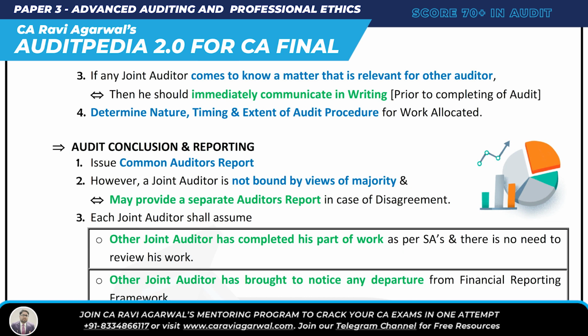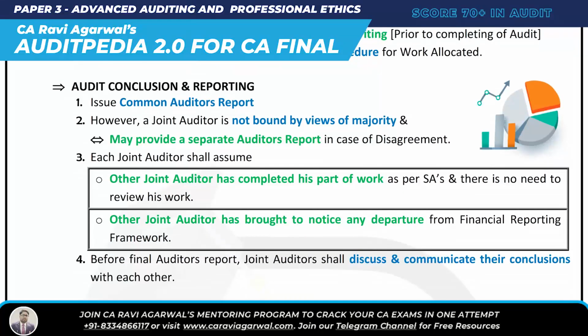Then the last requirement is audit conclusion and reporting. Here the joint auditors are going to issue a common auditor's report, number one. However, a joint auditor is not bound by the view of the majority. Is a joint auditor bound by the view of the majority? No. A joint auditor is not bound by the view of the majority. What do you do in case of disagreement? You may provide a separate auditor's report.